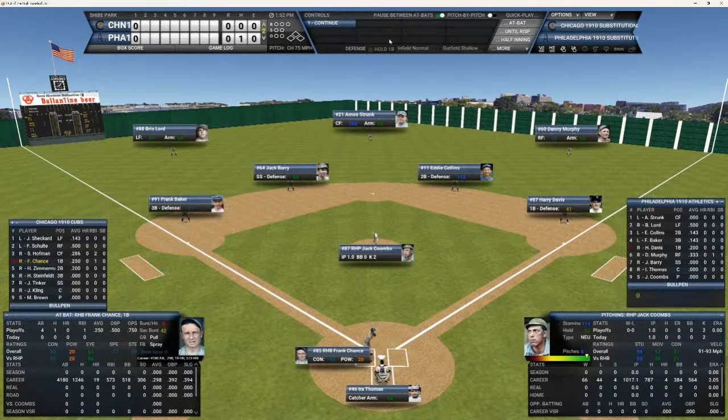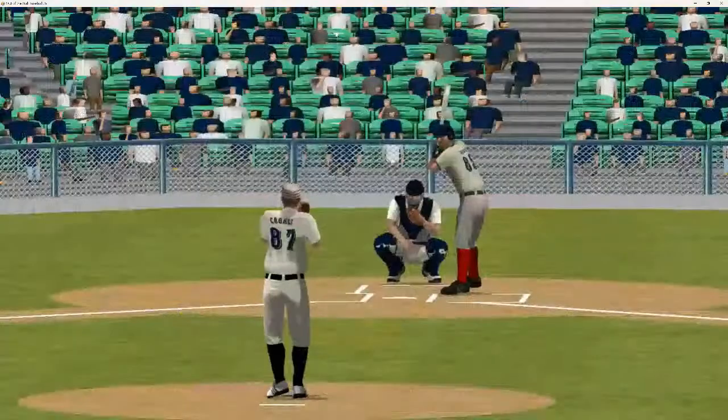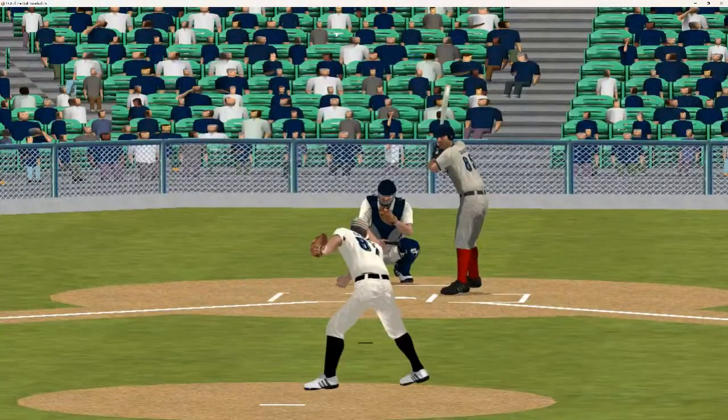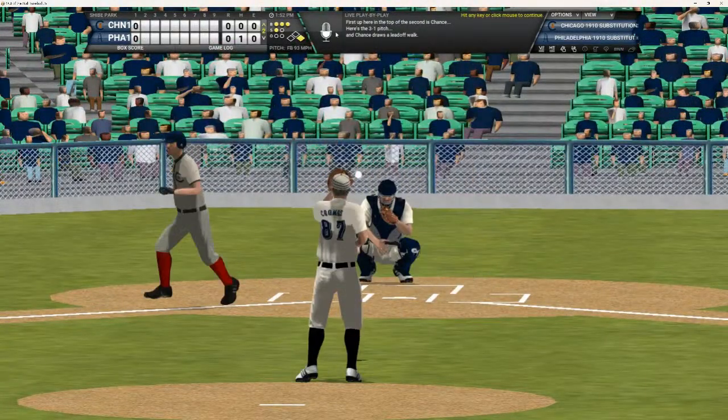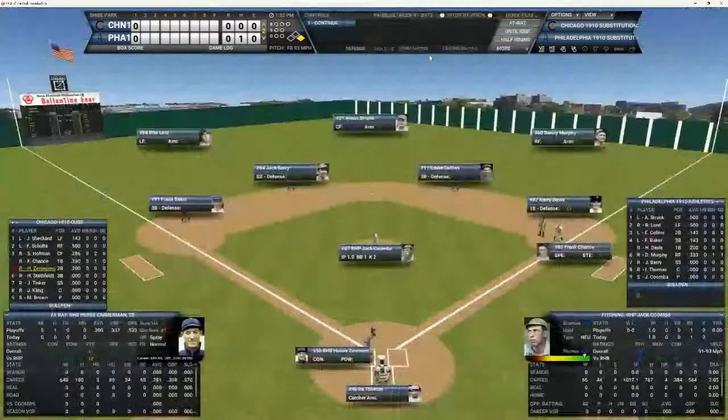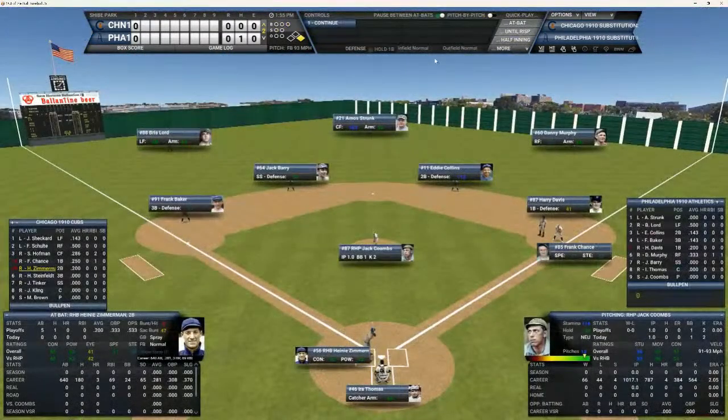We got Chance, Zimmerman, and Steinfeldt due up here against Coombs. Frank Chance is 1 for 4, batting .250 here in the series. Here's the full count to him. And he looks at ball 4. That's a leadoff walk. Chance down at first.